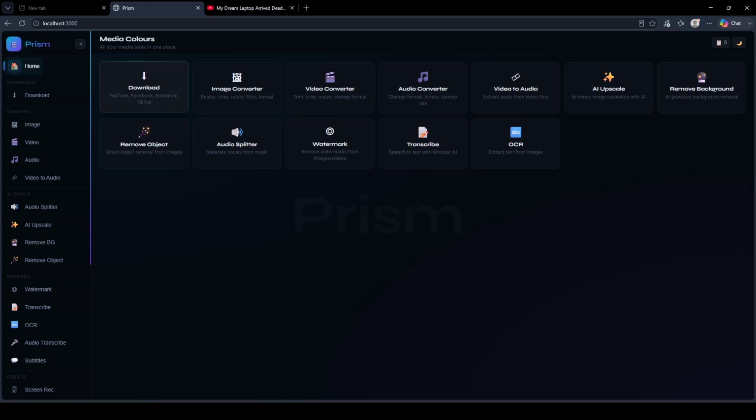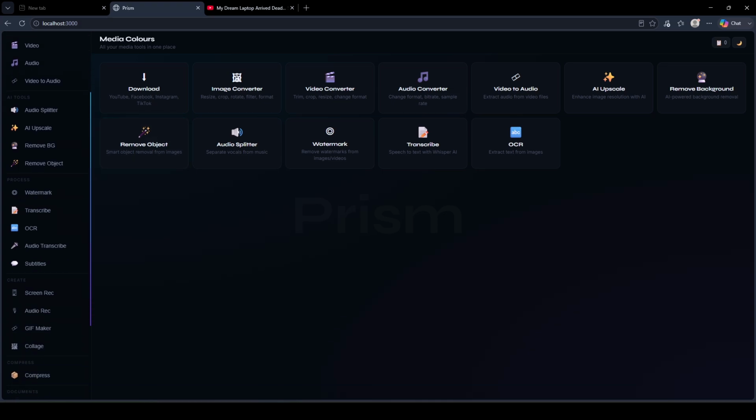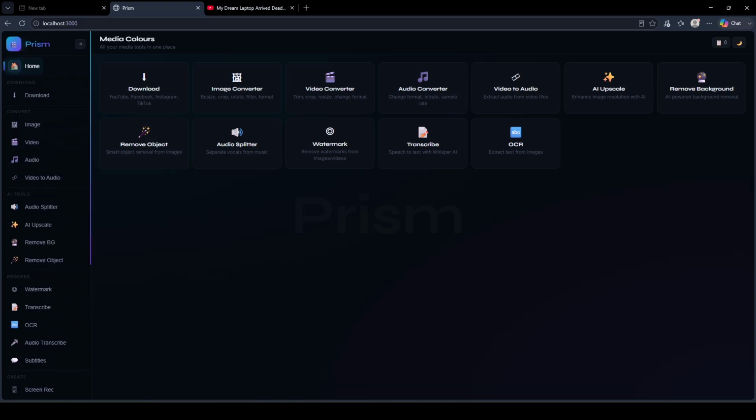So here we have our YouTube downloader and our Facebook and Instagram, basically our social media downloader. Here we have our image converter that can convert PNG to JPG and so on and so forth. Video converter can change videos from MP4 to WebM and so on. Audio converter here as well, video converter that will change video to audio. AI upscaler to increase the size of images. We have the background remover, extract text from images, transcribe speech to text. We have watermark remover, audio splitter, just to name a few of all the parts of this wonderful app that will be mainstream soon.